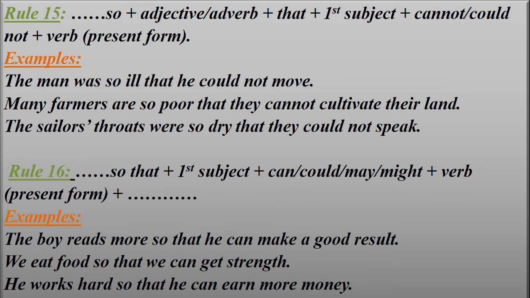You see, another example here is so plus adjective or adverb plus that plus first subject plus cannot or could not plus verb in the present form. You see, the man was so ill that he could not move. So plus adjective or adverb plus that plus subject first, that is he or she, and then cannot or could not, and then verb in the present form. You see, the man, then verb, then so plus ill plus that plus he, first subject, and could not.